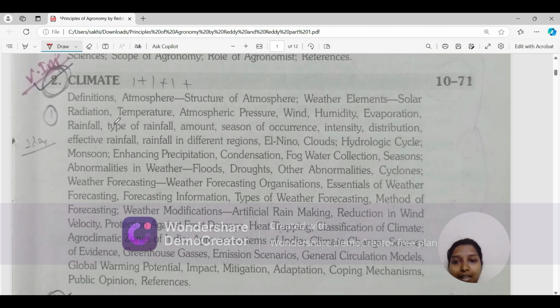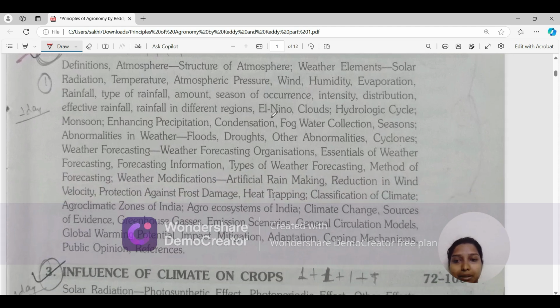Rainfall, types of rainfall, amount, season of occurrence, intensity, distribution, effective rainfall, rainfall in different regions, El Nino, clouds, hydrological cycle, monsoon, enhancing precipitation, condensation, fog water collection, seasons. We'll be studying different seasons.